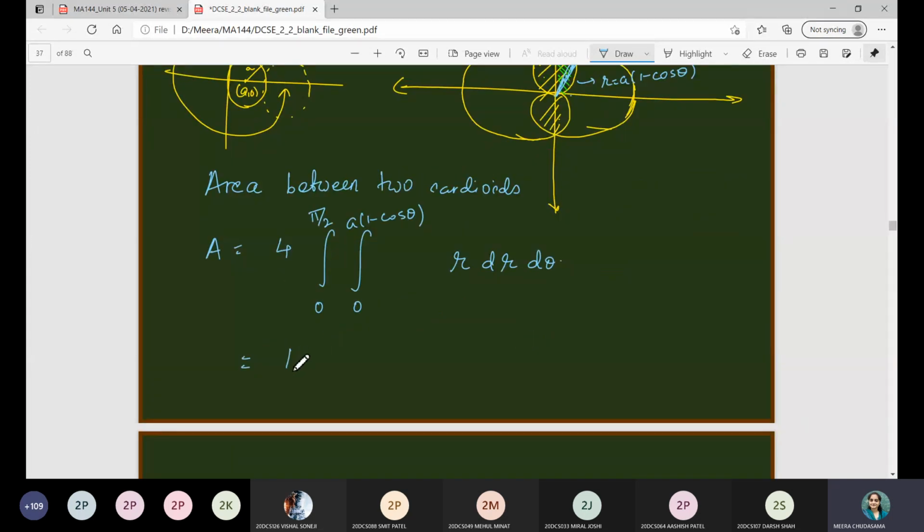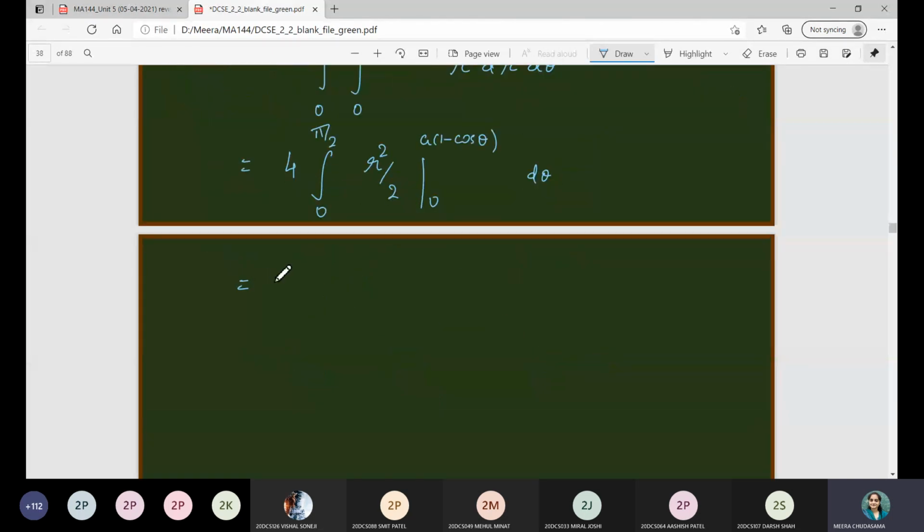So let us compute this. Computing it, we will have r square by 2, from 0 to a into 1 minus cos theta, and here we will have d theta. So in that case, I can take the 2 outside of the integration. The simplification will be a square by 2 times (1 minus cos theta) whole square.